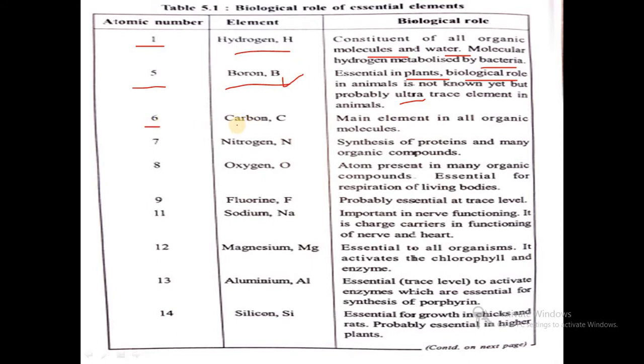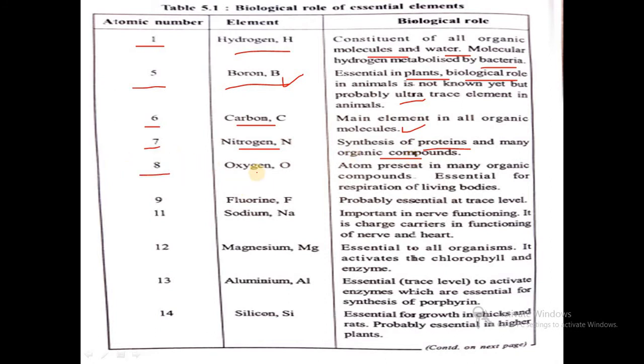Then number 6, that is carbon, the main element in all organic molecules. All organic compounds are made up of carbon atoms, or carbon chemistry is called organic chemistry. Then atomic number 7, nitrogen, which is needed for the synthesis of proteins, and many organic compounds are made up of nitrogen. Nitrogen is very important in the case of heterocyclic compounds.